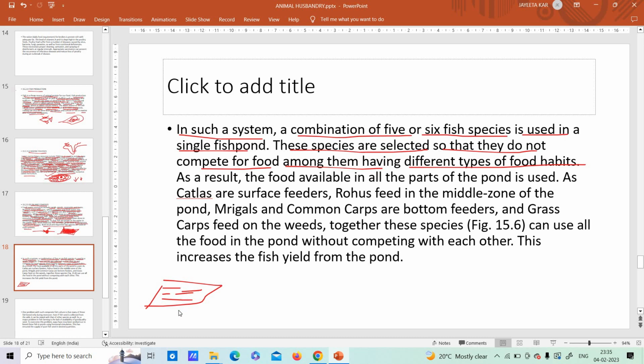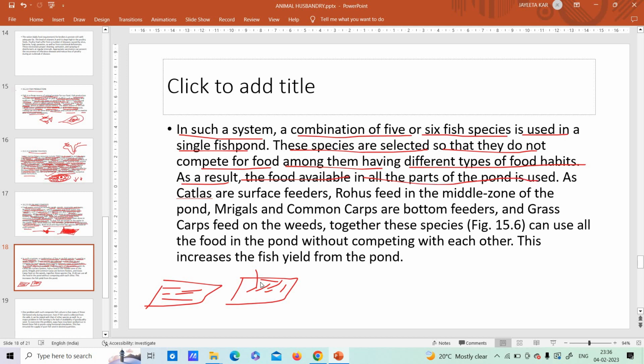There's no use of farming fish in this way. So what do the farmers do? They're so clever. First, they're using a plot of land where they are growing rice also and growing fishes also. Second, in such type of fish culture, they take 5 or 6 different varieties of fishes. As a result, their food habits will also be different, so they will not at all compete with each other. Understood? As a result, the food available in all the parts of the pond is used.